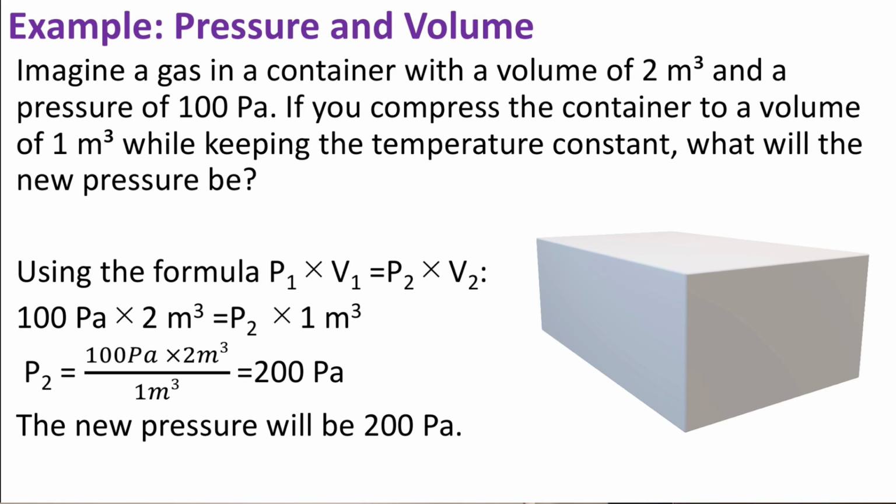Now, I'll give you an example. Imagine a gas in a container with a volume of 2 meters cubed and a pressure of 100 pascals. If you compress the container to a volume of 1 meter cubed while keeping the temperature constant, what will the new pressure be? Using this formula, P1 times V1 equals P2 times V2, 100 pascals times 2 meters cubed equals P2 times 1 meter cubed. So P2 must equal 100 pascals times 2 meters cubed divided by 1 meter cubed, which is 200 pascals. The new pressure will be 200 pascals.